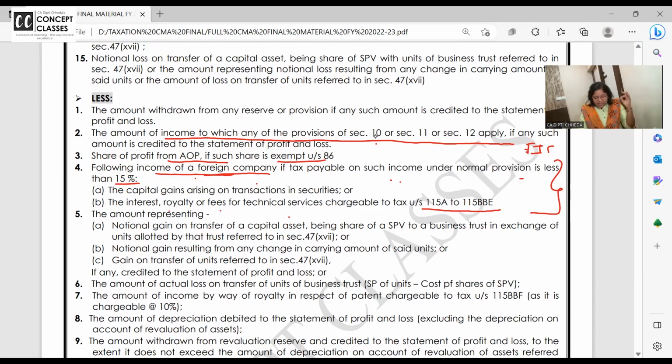Listen, dear students, take a pause here and listen to me. I am giving you add and less. Will everything come in the exam? The point which I discussed now is relevant only for foreign company. If you are calculating MAT for a foreign company, and an Indian company, if it is having income from whatever it is, income from foreign companies which is taxable at 5%, 10%, then that income you remove.